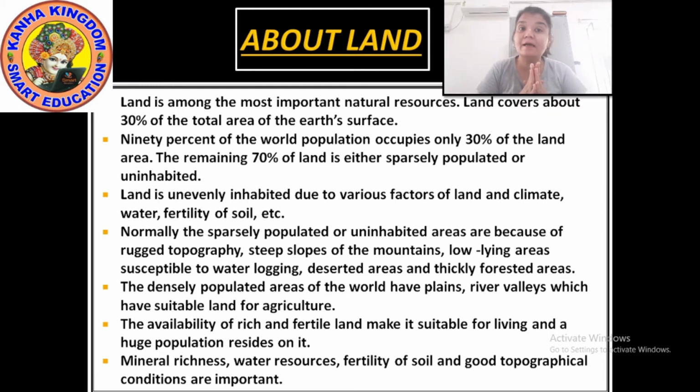Because they need the land for agriculture. So that is why the characteristics of land are also the main reason for the uneven distribution of population. Okay, land is unevenly inhabited due to various factors. The first is land and then the climate.